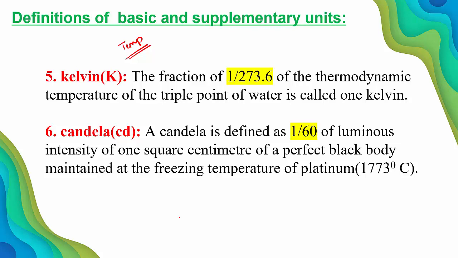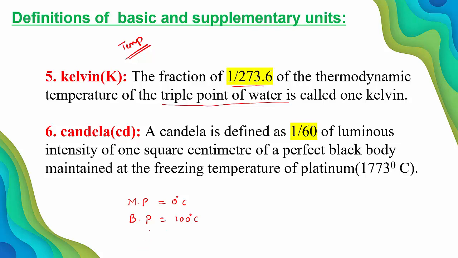How to define Kelvin? The fraction of 1 over 273.16 of the thermodynamic temperature of the triple point of water. Triple point of water. You studied melting point and boiling point. Likewise, this is the triple point. Remember, the melting point of water is 0 degrees Celsius. Boiling point of water is 100 degrees Celsius.